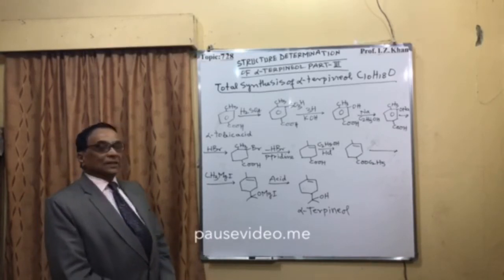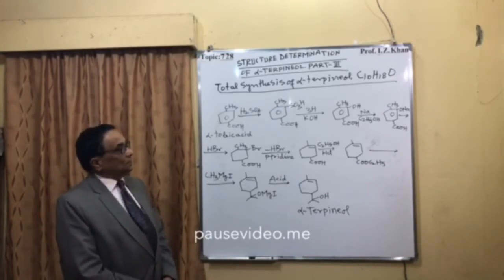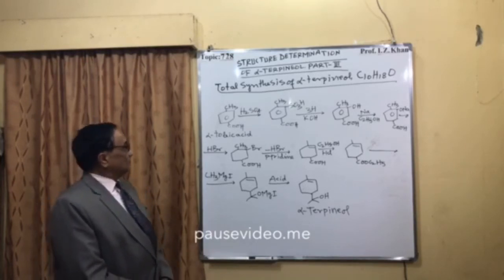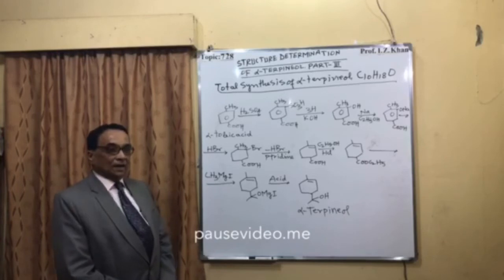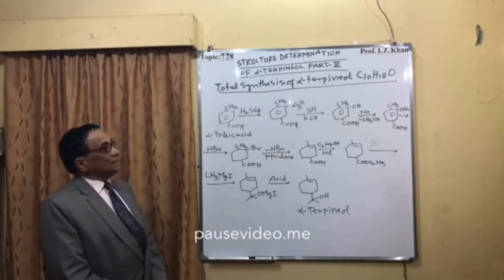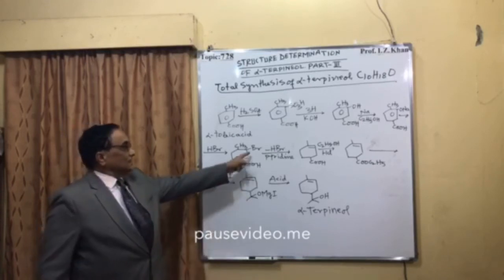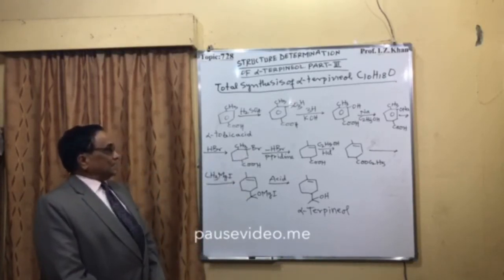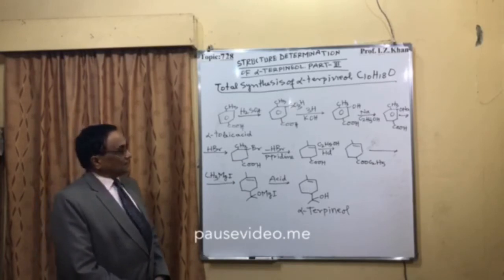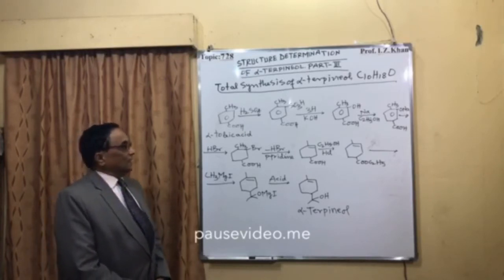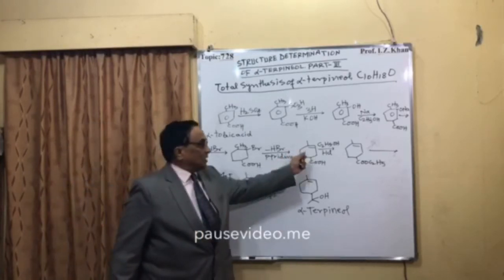Then it is treated with alcohol in presence of sodium. Then that OH will be changed into ONa, ether form, and then it is treated with hydrobromic acid, that is HBr, and that ONa will be substituted by bromine. Then in presence of pyridine it is refluxed, and then the HBr will be removed, and there will be formation of a double bond here.